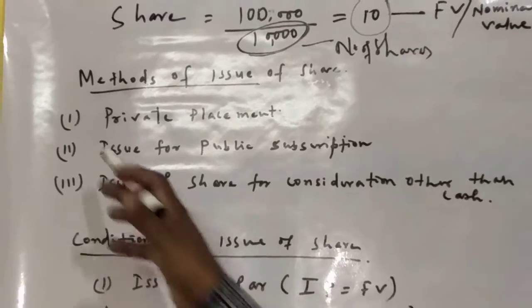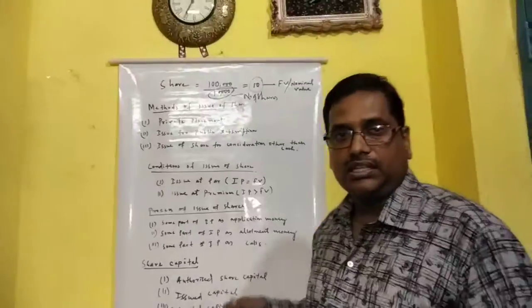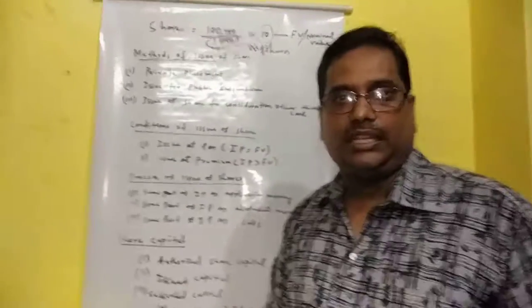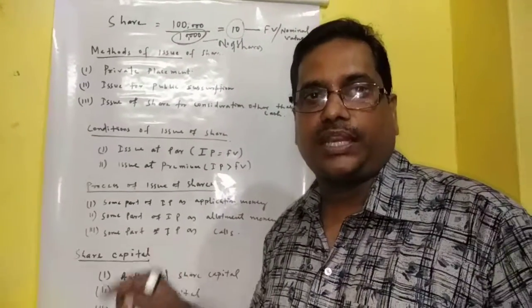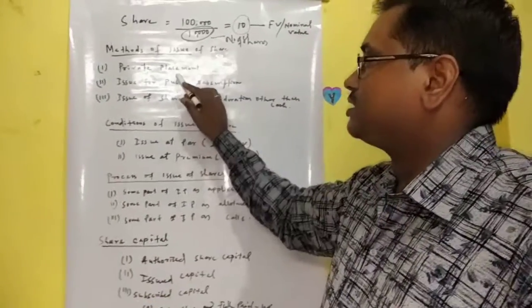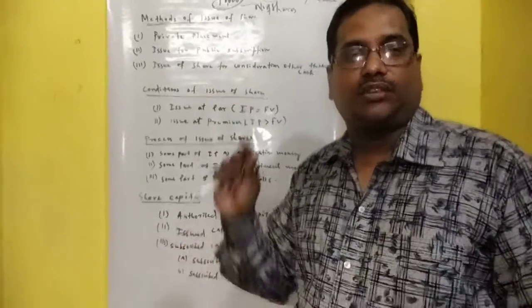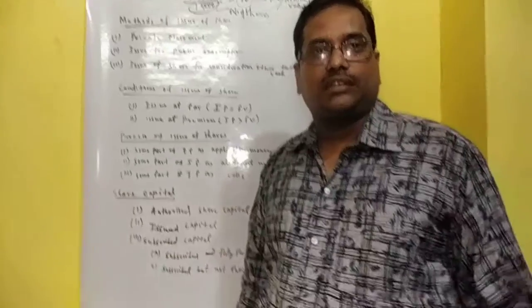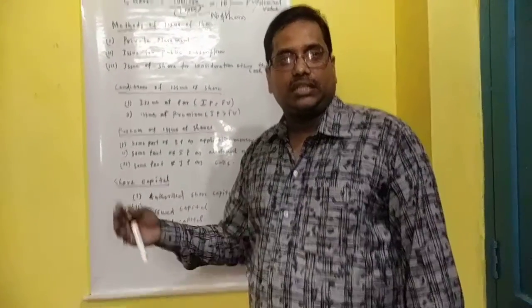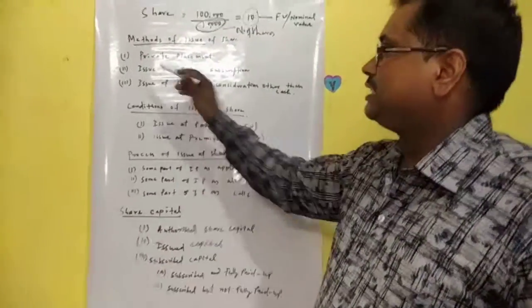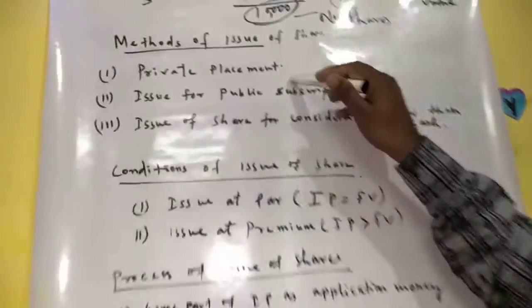There are generally 3 methods. One is private placement. Private placement means when a company issues shares, without inviting a prospectus to the public, to its relatives, friends, mutual fund companies, LICs. Here the company is not inviting the public for subscription. It is privately issuing shares to relatives, friends, mutual fund companies, LICs, or the Unit Trust of India. In such a case, no accounting treatment will be required.